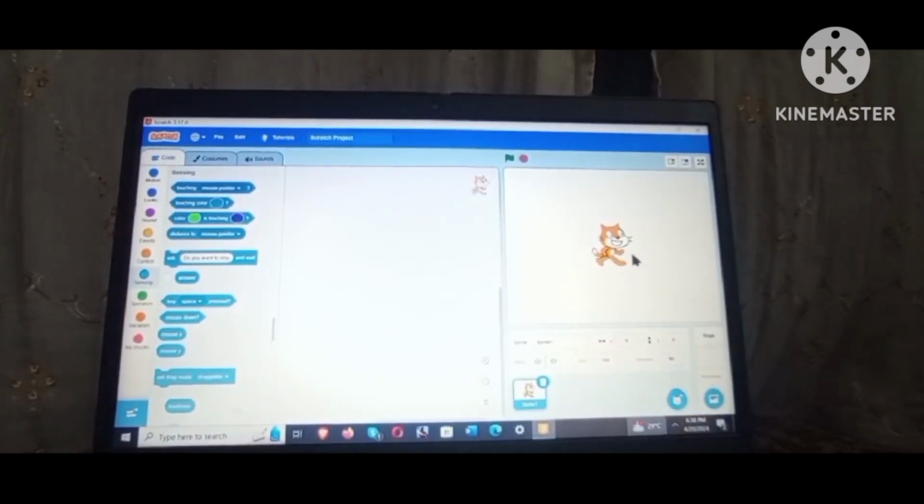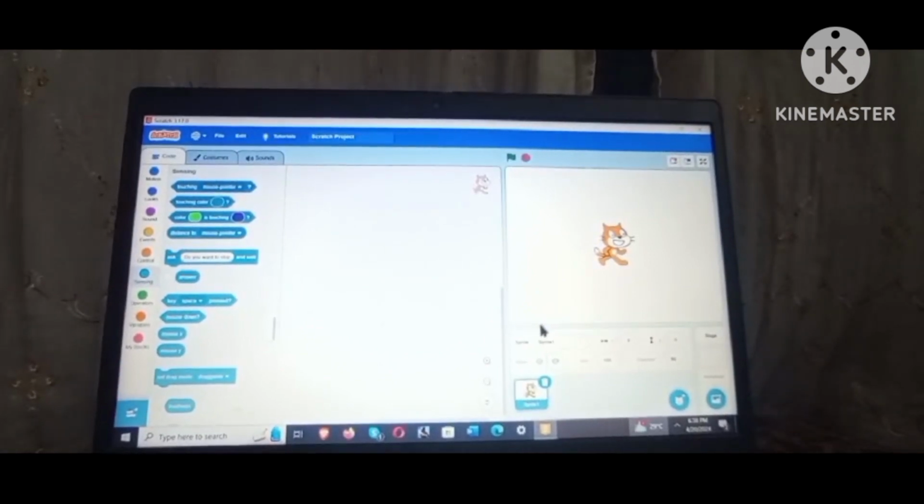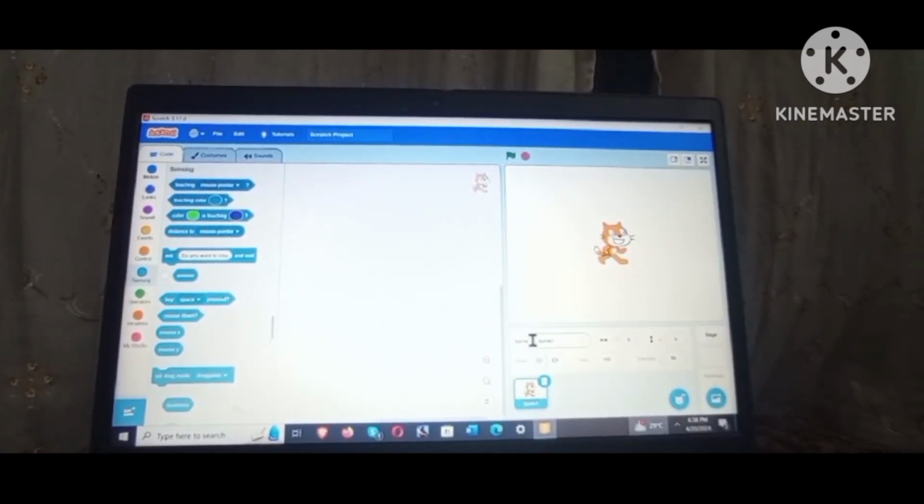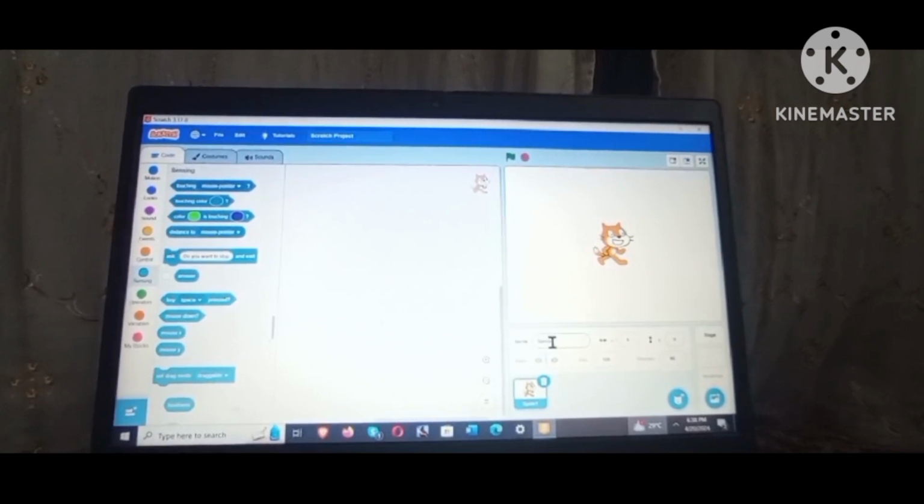Today I'm going to tell you how to use Scratch. This is the sprite, or you can say character. This is the name, which is sprite. This is sprite and this is sprite 1. It's the name of the character.